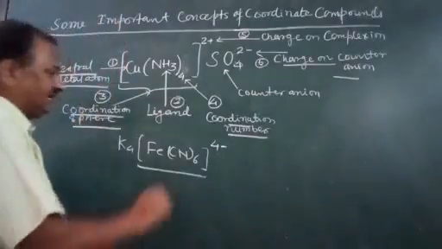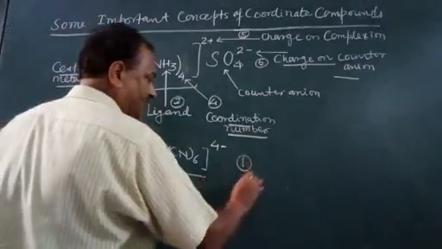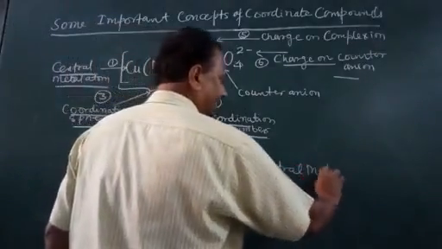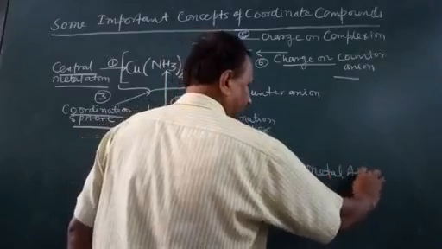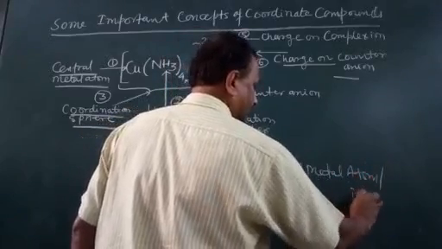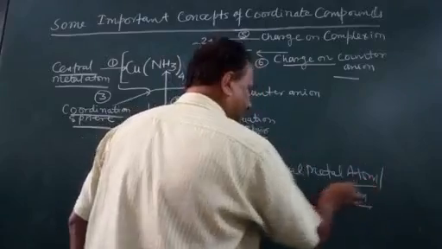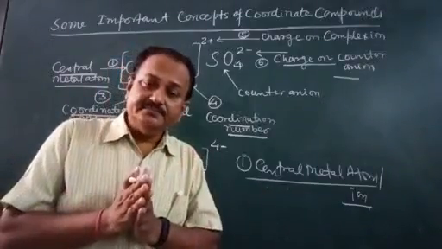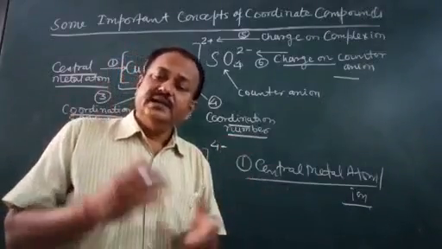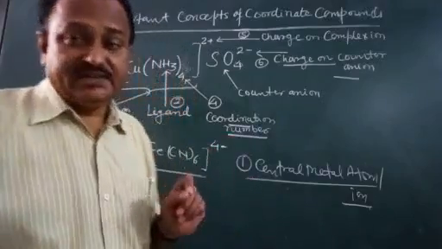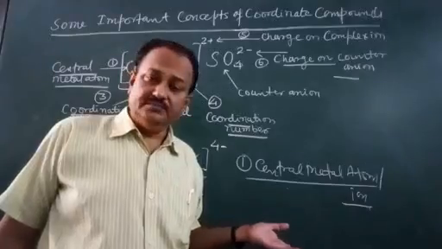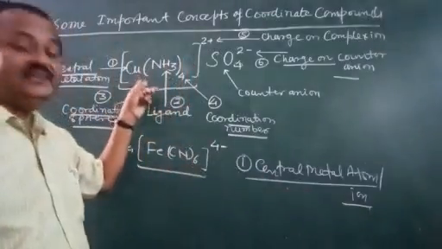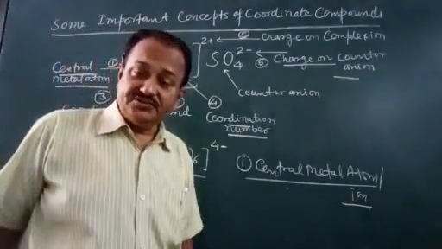Now I am going to explain the first point, central metal atom or central metal ion. As the name indicates, it is a metal species either in atomic form or in ionic form, and it is present inside the coordination sphere.